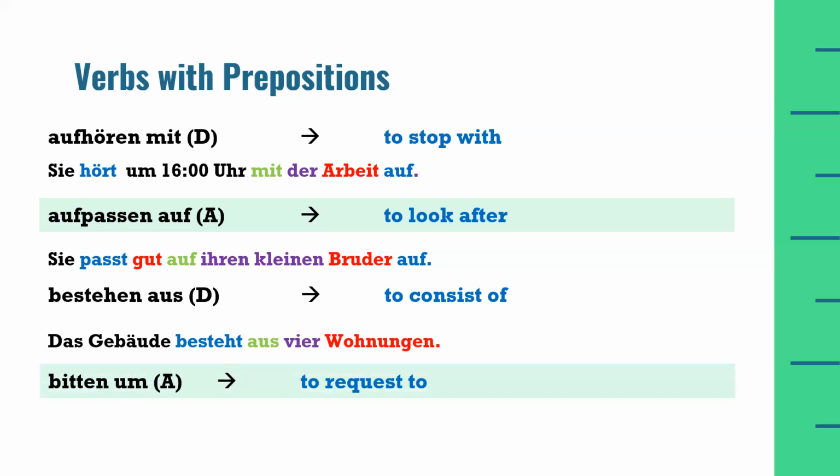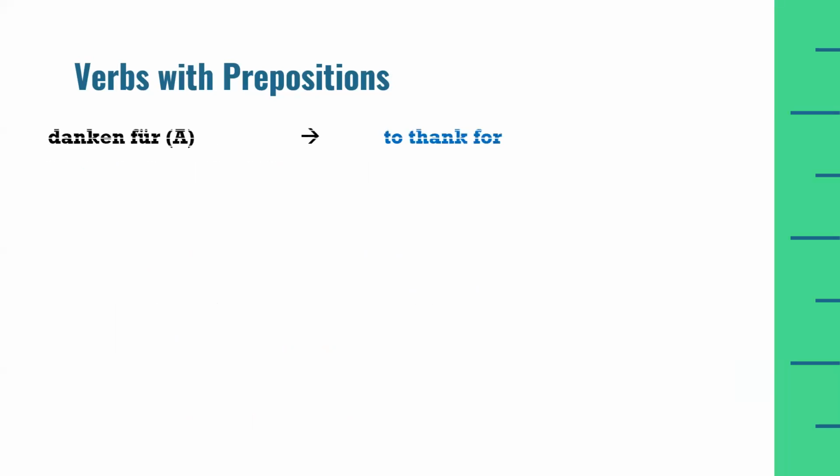Next example, bitten um, to request. Der Lehrer bittet um Aufmerksamkeit. Aufmerksamkeit means attention. Next is danken für, to thank for. Example is ich danke ihr für ihre Hilfe. I thank her for her help.